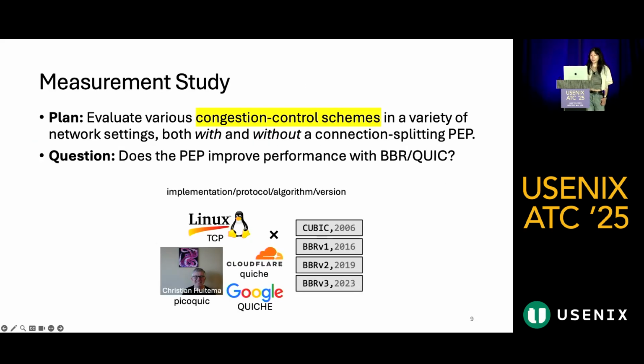So in this study, we evaluated a variety of congestion control schemes. A congestion control scheme consists of a protocol implementation and a congestion control algorithm. The implementations we looked at include Linux TCP, the Cloudflare and Google implementations of QUIC, as well as a QUIC implementation called PicoQuic that they use for experimentation in the IETF. As for the congestion control algorithms, we evaluate CUBIC as our loss-based algorithm, as well as 3 major versions of BBR.